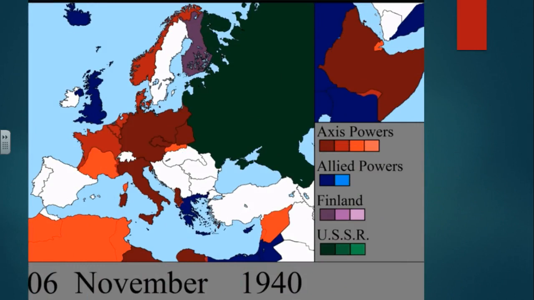Moving down here, we have things going a little bit farther. We now have all of North Africa being controlled by the Axis powers. We also are going to be getting Italy joining the war at this time period. Again, Poland is stuck into this one already.